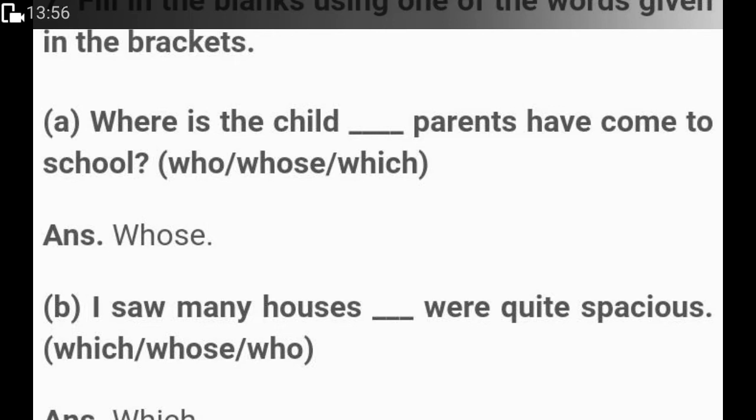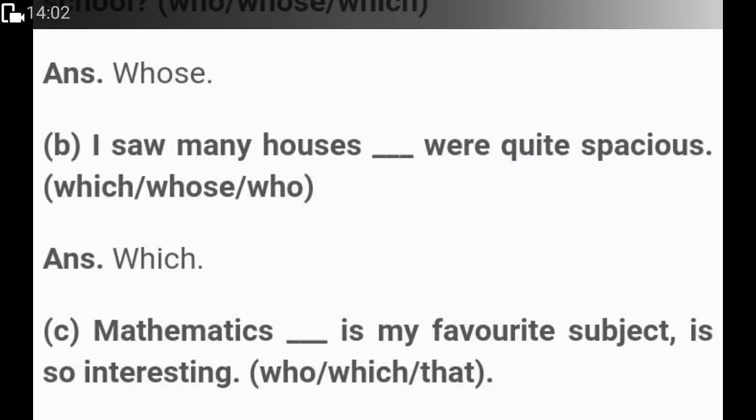I saw many houses, dash, were quite spacious. I saw many houses which were quite spacious. We cannot say whose or who because we are not told who it belongs to. When we are talking about one owner, it would be who, and when we are talking about owners, it would be whose. Here, we are told about the option, that's why we are using which.